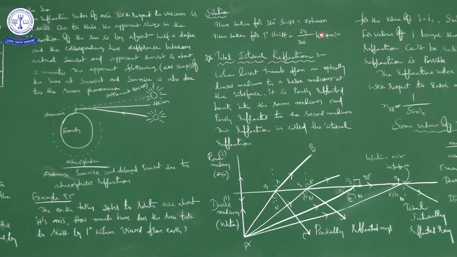So if you do that calculation, it is in hours, so 1 hour is equal to 60 minutes, you know very well. So 24 into 60 minutes divided by 360. So 60 and 360 will give us 6 in the denominator, then 4 times 6 is 24. So it is 4 minutes is the answer. So the time taken for 1 degree shift is 4 minutes.